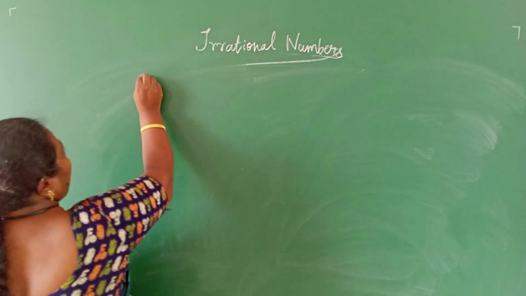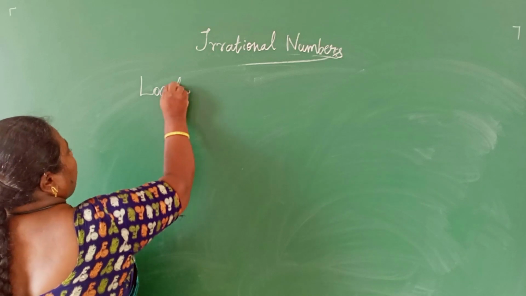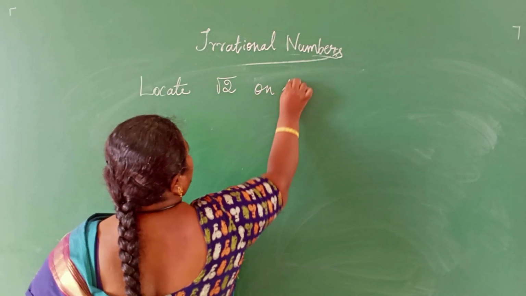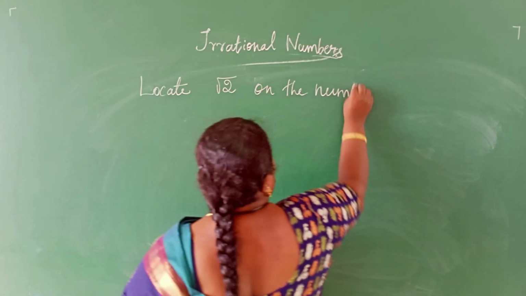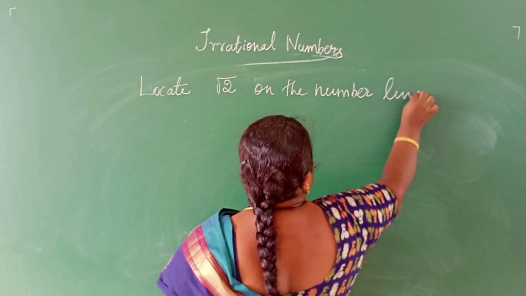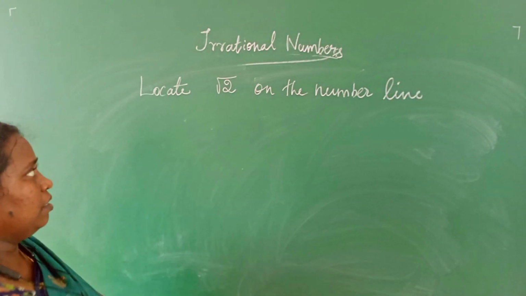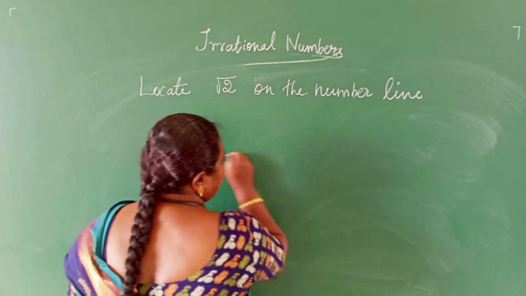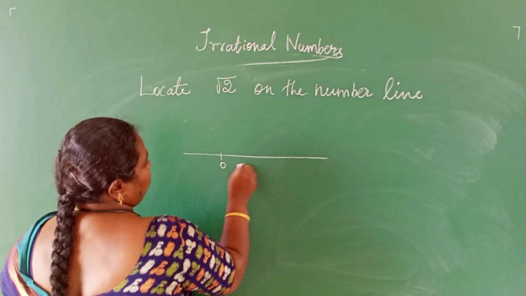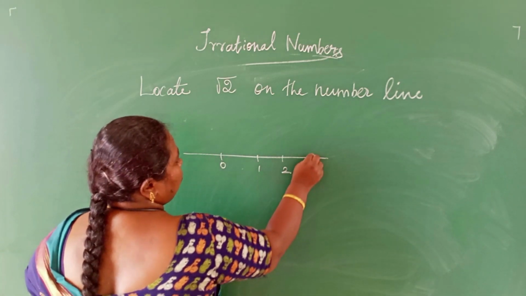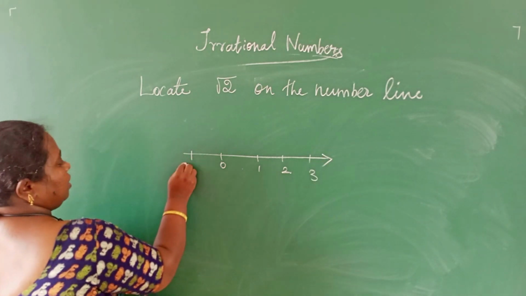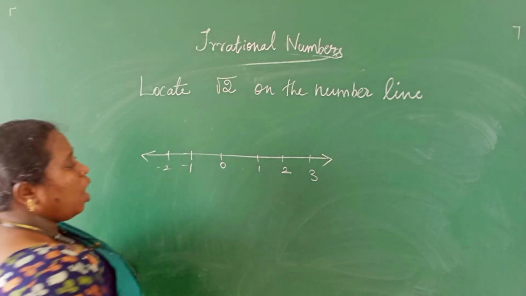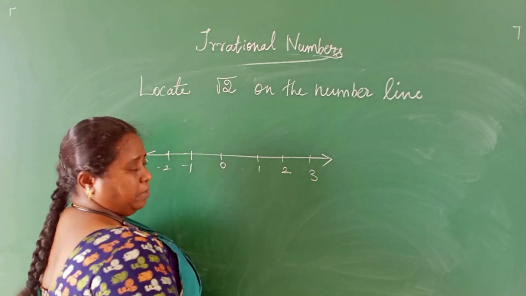Let me see how to locate root 2 on the number line. Root 2 is an irrational number, we know that. First draw a number line: 0, 1, 2, 3, it goes on like this. This side -1, -2, it goes on like this. How to represent root 2 on the number line?